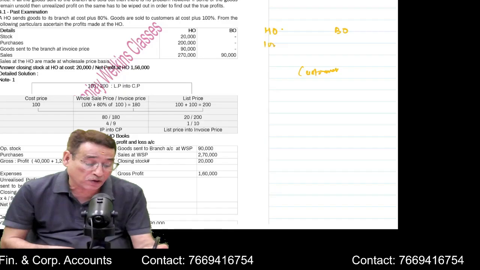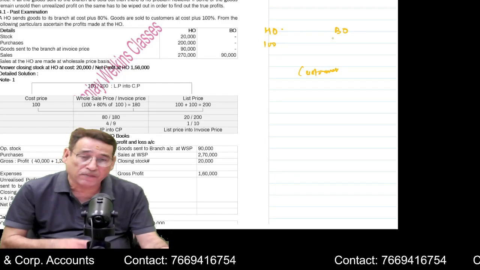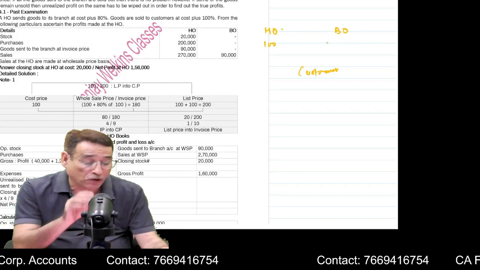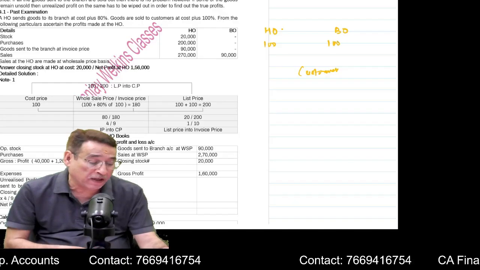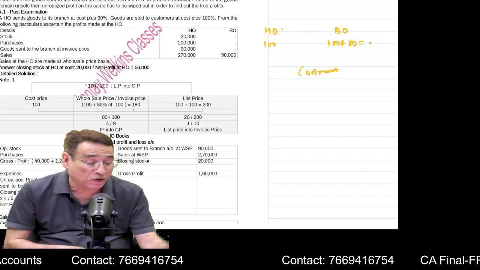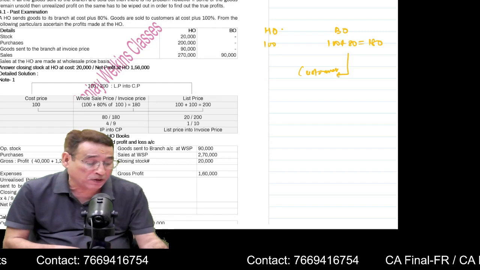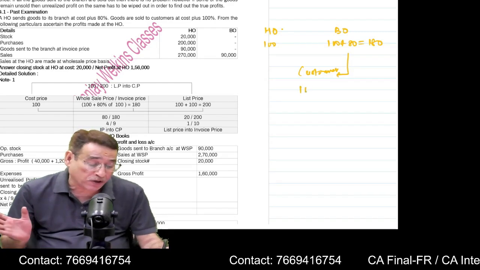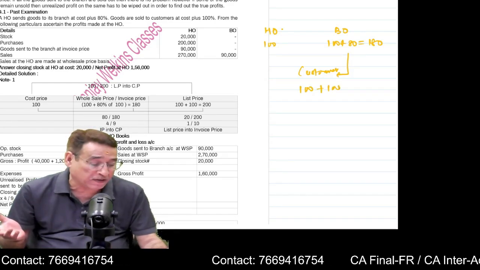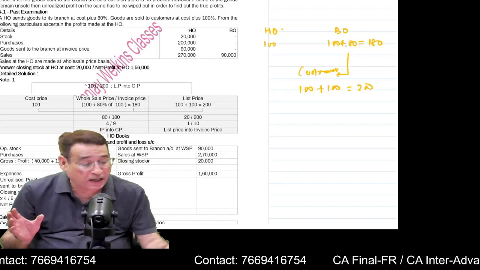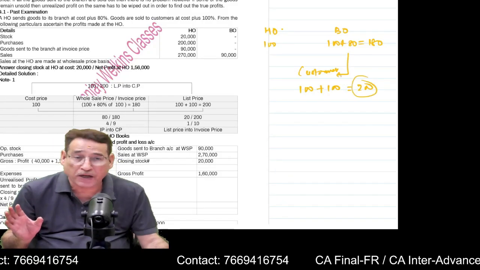Let us say goods costing rupees 100 are supplied to branch office at cost plus 80%. That means cost plus 80, that is equal to 180. And the branch is instructed, let us say, to sell the goods to the customer at cost, which is 100, plus 100%. That means the branch will sell the goods to the customer at a price of 200.